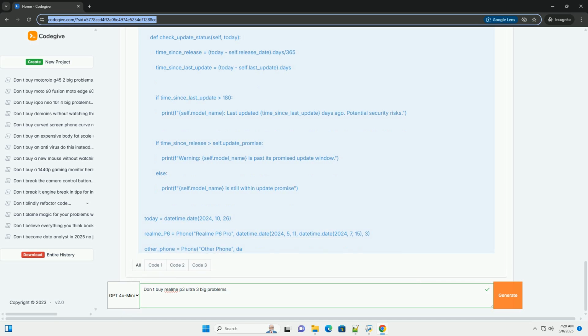pm uninstall -k --user 0 com.realme.preinstalledapp: this command uninstalls the app for the specified user, user 0 is the primary user. The -k keeps the app's data directory, useful if you want to reinstall the app later. Important: get the correct package name of the app to avoid uninstalling the wrong thing. You can find the package name by using a package name viewer app on your phone.